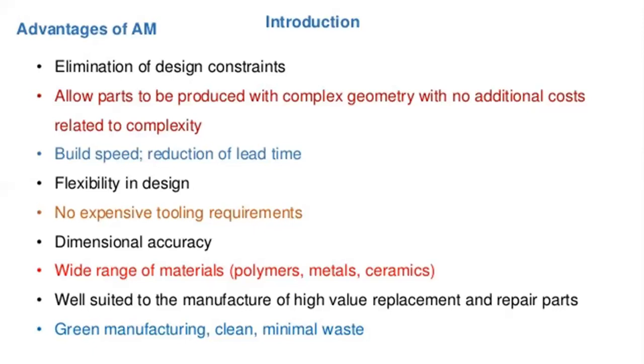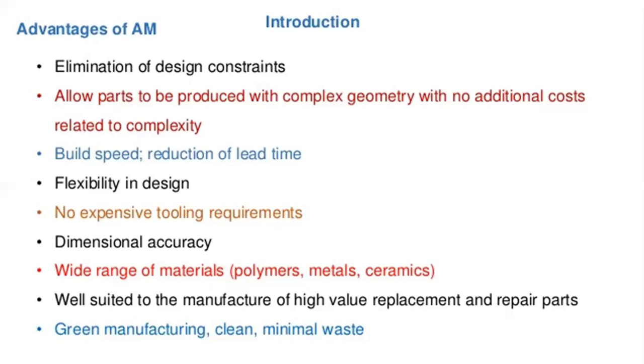And dimensional accuracy, high dimensional accuracy I am getting in this additive manufacturing operation. And wide range of materials. So in this additive manufacturing we are using so many different materials, polymers, metals, ceramics, plastics, different materials I am using to produce different products.